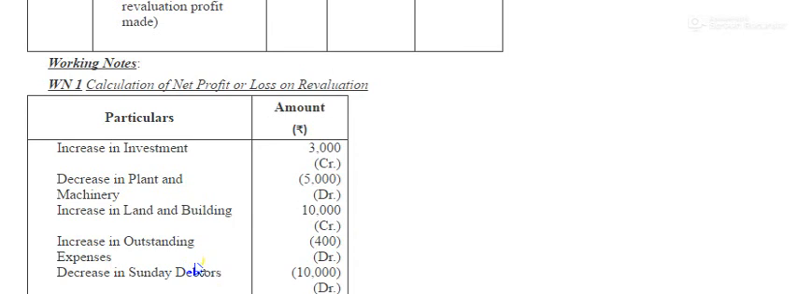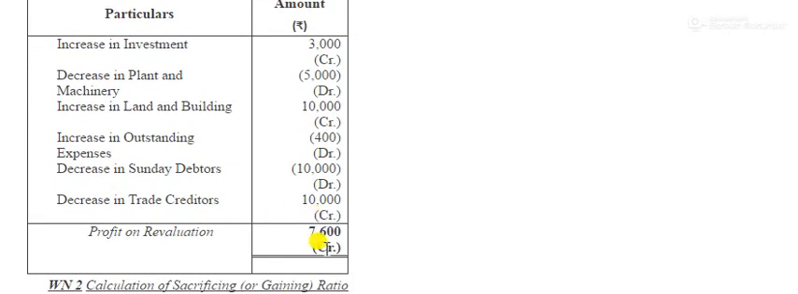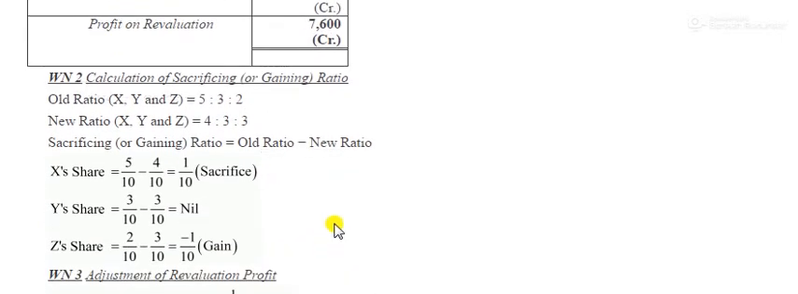In this way, if there is an increase in an asset, it is a gain. If there is a decrease in an asset, it is a loss. If there is an increase in a liability, it is a loss. If there is a decrease in a liability, it is a gain. Okay, so according to that, we will do the treatment of debit and credit. And when we get a profit, we will pass the entry gaining to sacrifice, and when we get a loss, we will pass the entry sacrifice to gain.